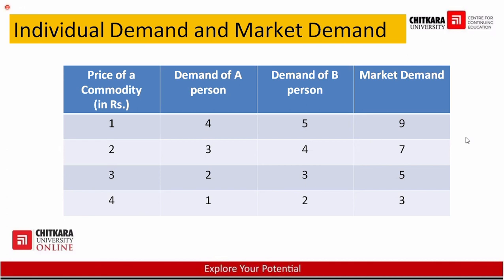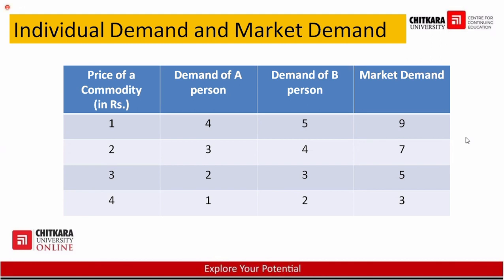Suppose there are 2 lakh people in Ambala city, and only 60,000 people purchase apple and the others do not like to purchase apple because there are different fruits available in the market. Fine. Suppose only 60,000 people purchase apple. So the demand of all those 60,000 people at a particular time period is known as market demand.